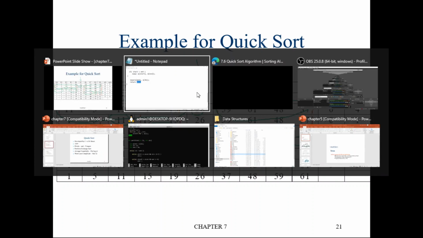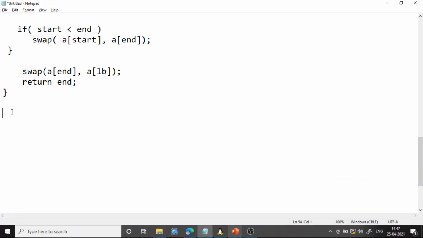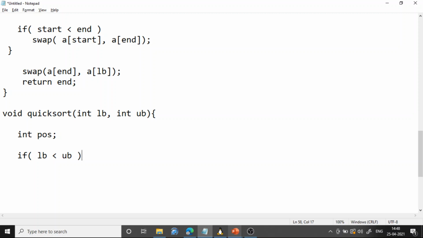Fine. Now we'll write another function called void quicksort. Again, this takes two arguments, LB and UB, lower bound and upper bound. Here we declare a variable called position. Only if LB is less than UB, we will do this.